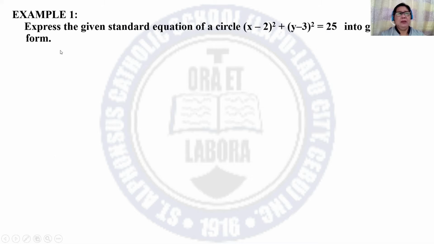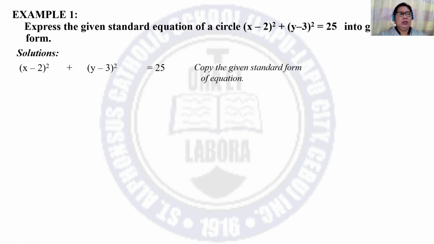Let us have an example. Express the given standard equation of a circle, the square of x minus 2 plus the square of y minus 3 is equal to 25, into general form. For the solutions, first we have to copy the standard form of the equation. This is the given. And then we have to expand the square of binomial.